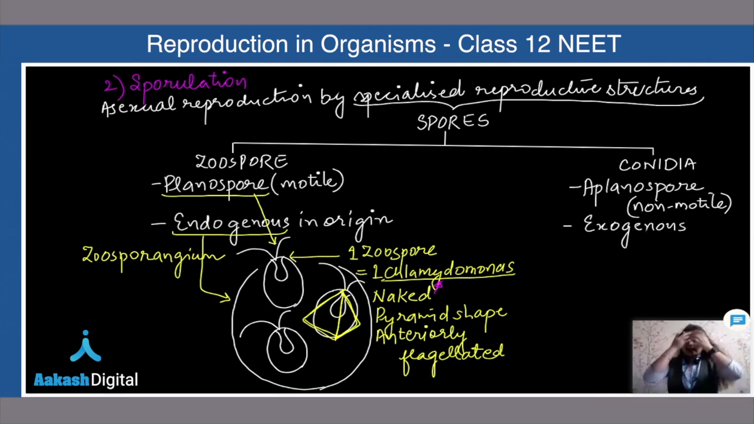I hope this terminology you people have done in your zoology class. Front is anterior, back is posterior. Am I right or wrong? So the flagella is coming from this area. Raman, the flagella is coming from the anterior end. That is why I have written anteriorly flagellated. So this is about the zoospore. Now this zoospore will be commonly seen in algae, and the most common example here is Chlamydomonas.